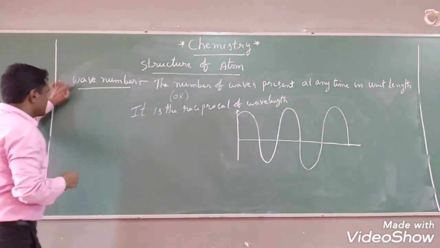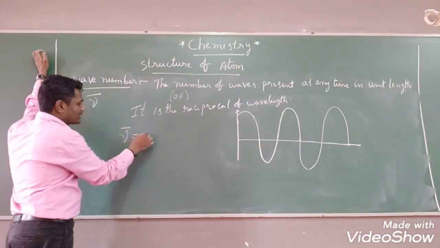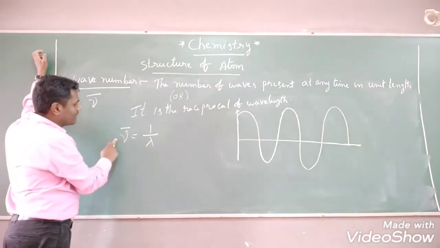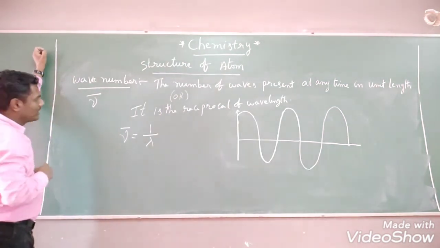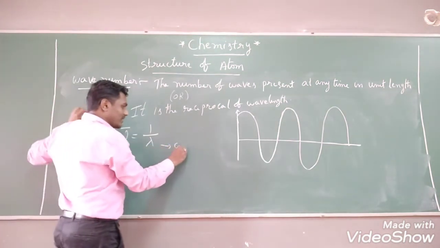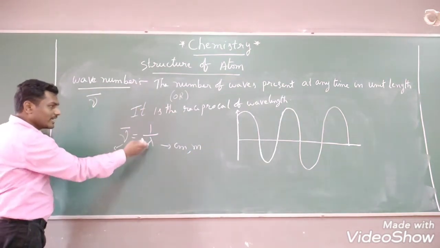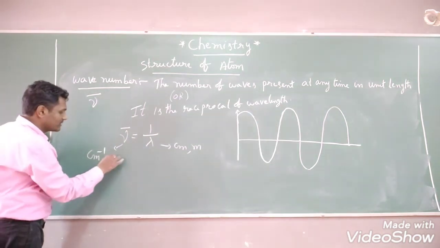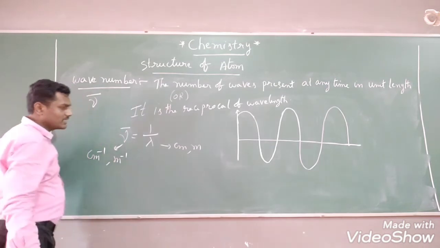Wave number is denoted by nu bar. Nu bar is nothing but 1 by lambda. Reciprocal of wavelength means 1 by lambda. Wave number is equal to 1 by wavelength. So what are the units of wave number? Wavelength units are centimeter, meter, like that. The nu bar units will be the reciprocal, that means per centimeter, per meter. Centimeter inverse, meter inverse are the units of wave number.